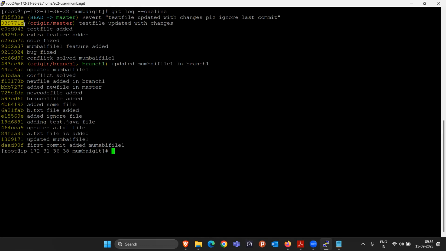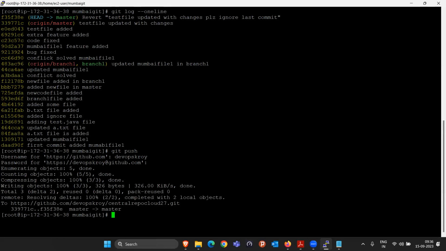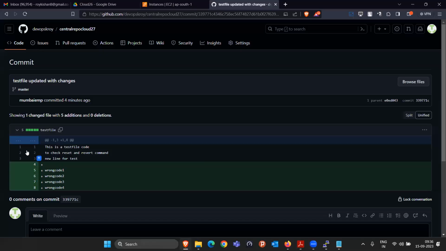Yes or no? Yes. So after doing this change, simply do the git push. You don't have to do the git add and git commit because they already committed it. Git push, give the username and give the password. And the benefit is, as soon as I push it, previously the wrong code was visible here.